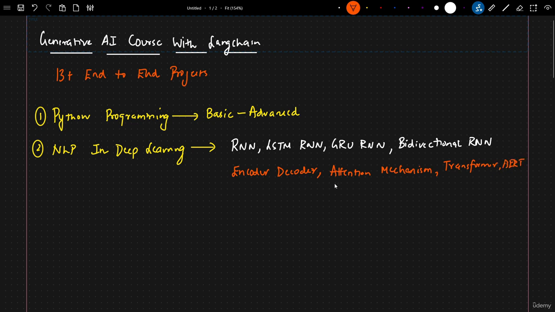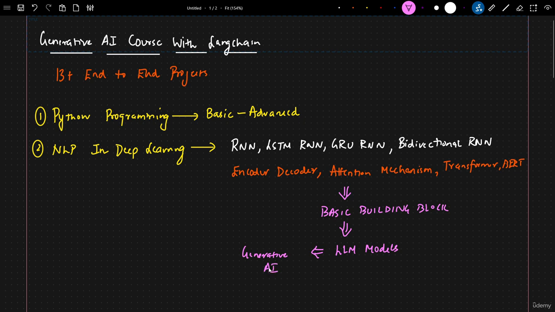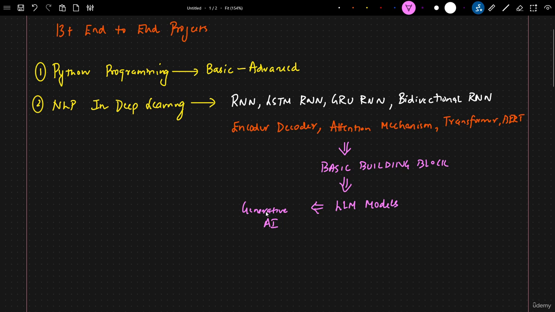Now, with respect to all these topics, once we complete it, this will give us a basic building block to understand about what? It will help us to understand about LLM models, or in short, generative AI, right? So then we will go ahead and cover what exactly is generative AI, what exactly we'll be able to do with this, right?